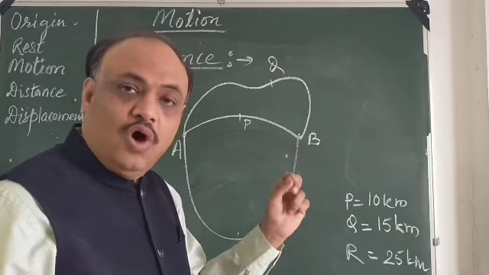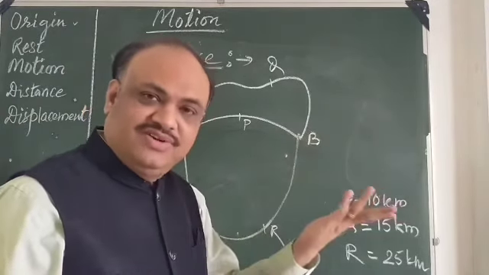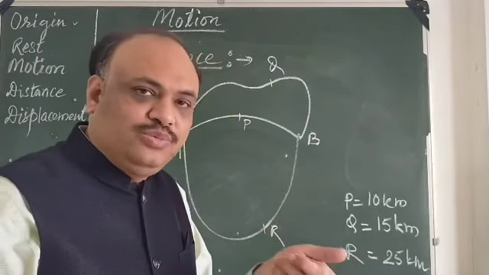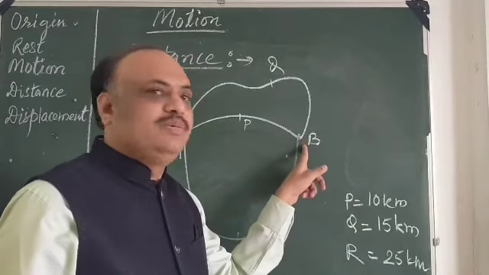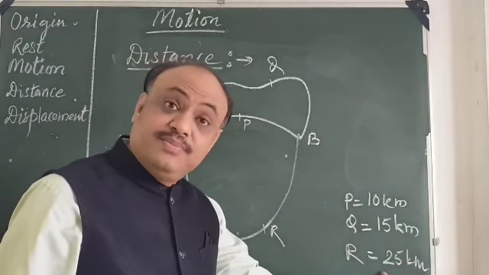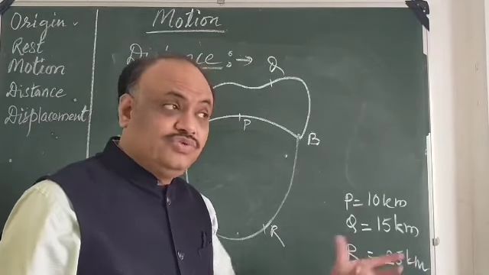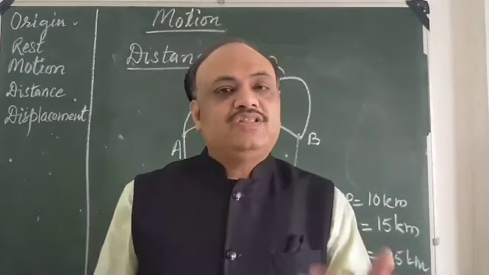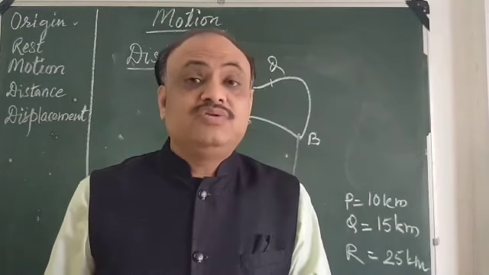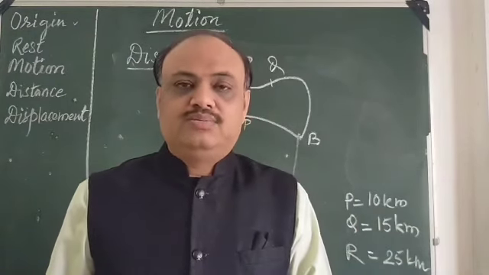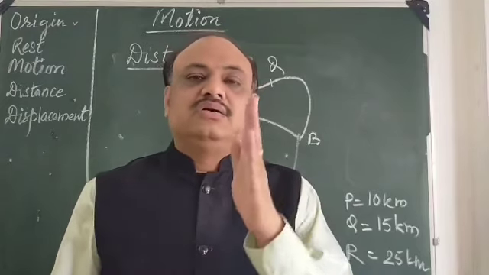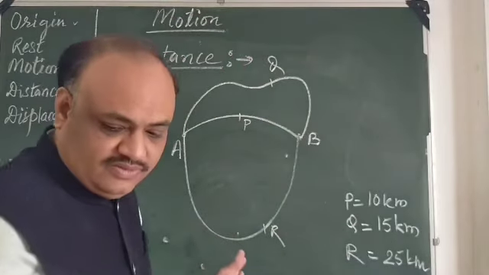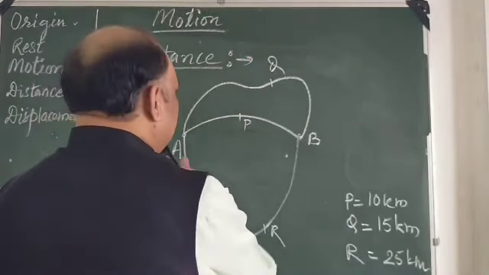Because I will have to measure the actual length of the path on which I will go. When I measure the actual length of the path, that will become the distance covered by me. So when I say what is the distance between A and B, it will always depend upon the path which I have chosen. On that factor, the distance depends. Okay. So distance is the actual length of the path covered. I think you must have understood this properly.